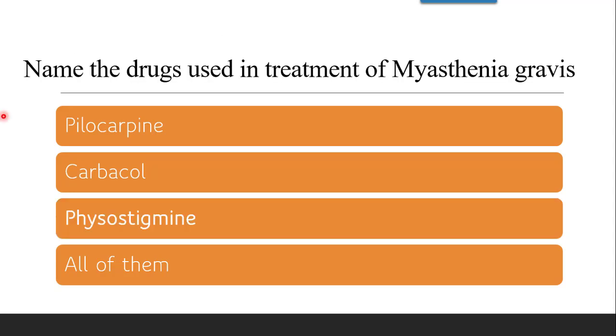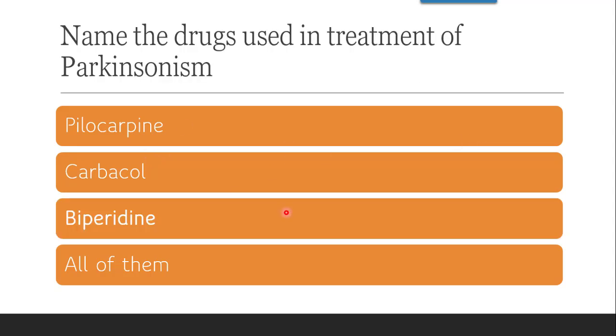Question: name the drug used in the treatment of myasthenia gravis. Whether it is pilocarpine, carbachol, physostigmine, or all of them, the correct answer is physostigmine. Myasthenia gravis is a neuromuscular disorder that leads to abnormal muscle weakness and fatigue. To treat this condition, physostigmine and pyridostigmine are used. Next question: name the drug used in the treatment of Parkinsonism. The correct answer is benztropine.